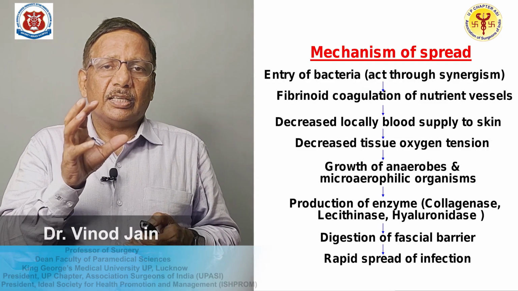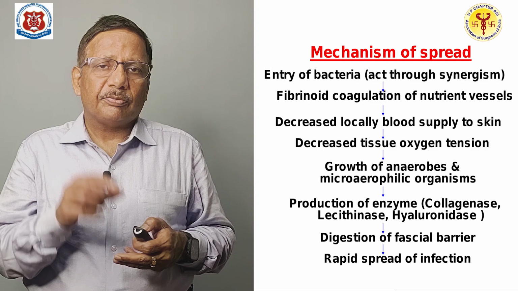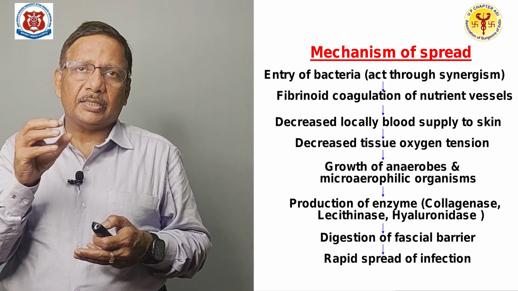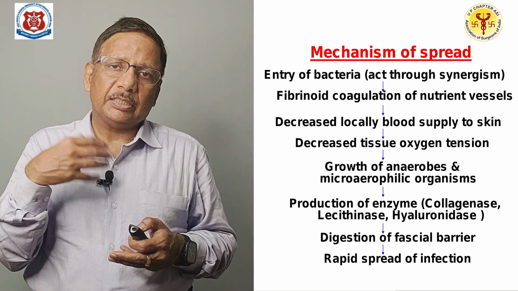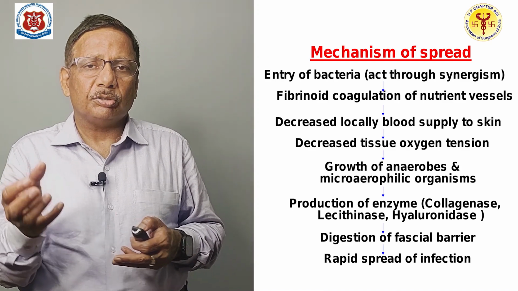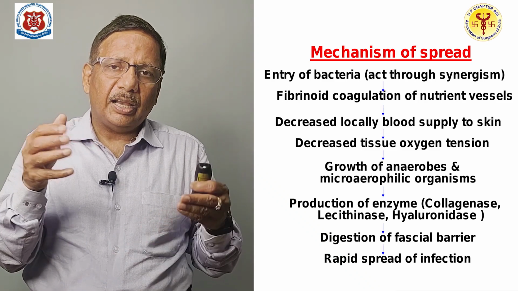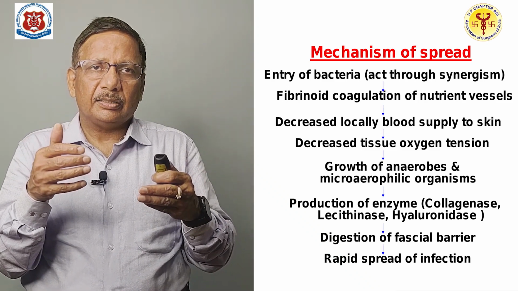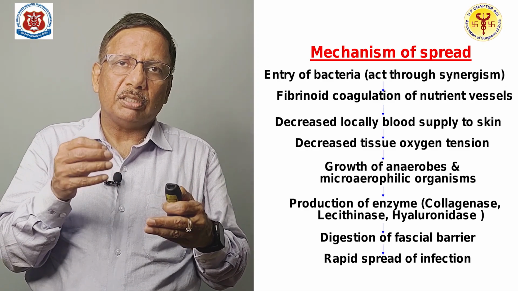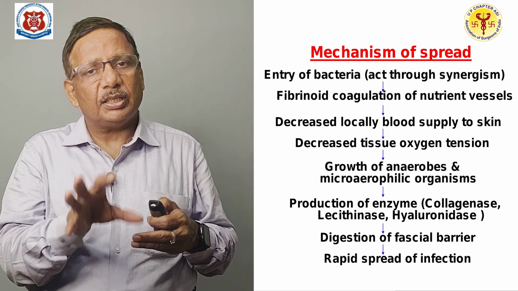If you look carefully at this flow chart from top to bottom, as soon as the bacteria enter, whether through the urinary tract, the anorectal region or the skin, they act through synergism, and this synergism leads to fibrinoid coagulation of the nutrient vessels to the skin.